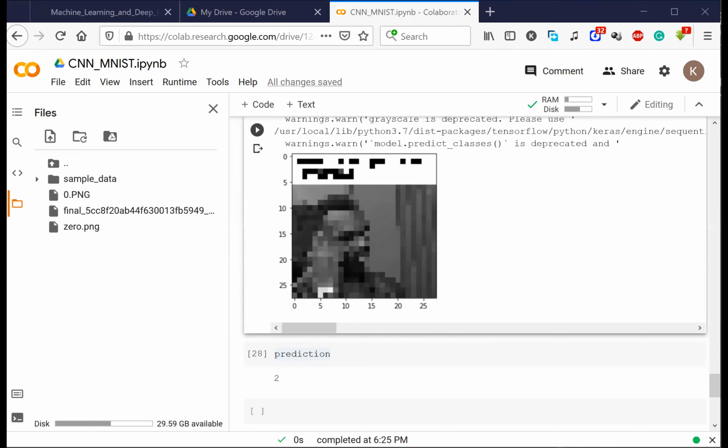Okay, so I was trying to search for something. Let me show you one more very interesting application of machine learning, if I can find that. Yes, I think I found it.